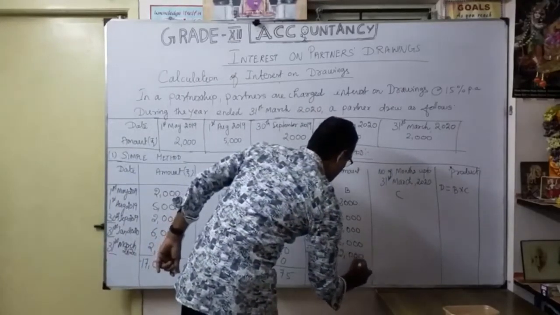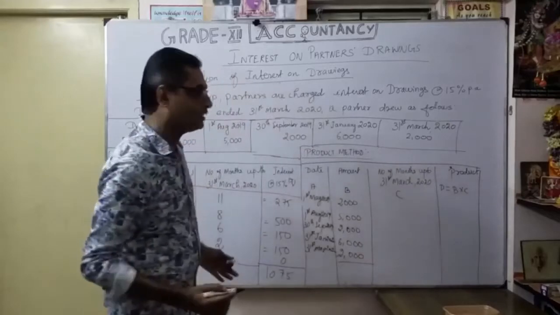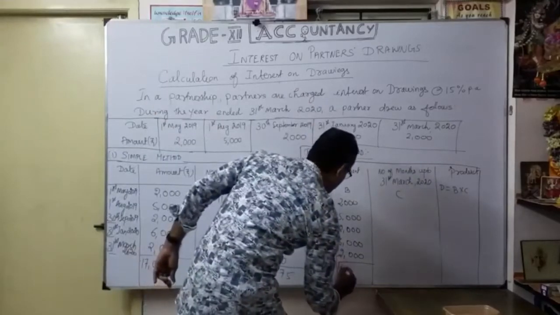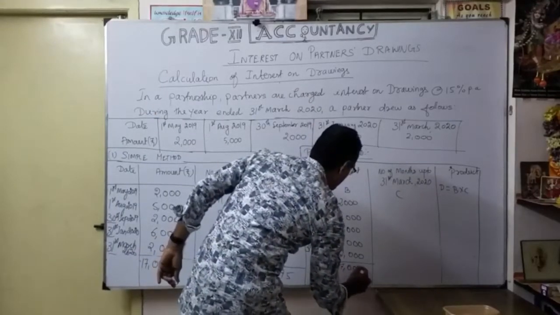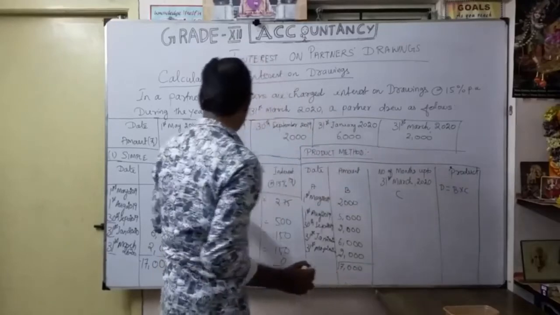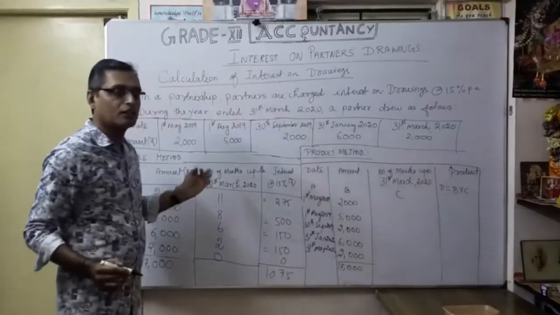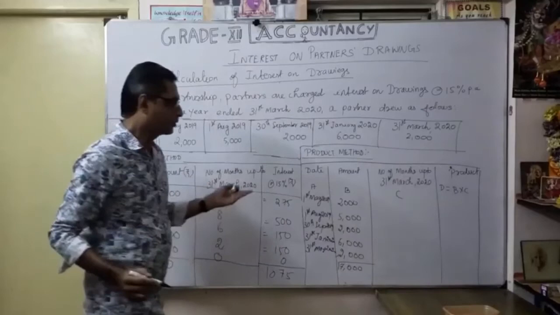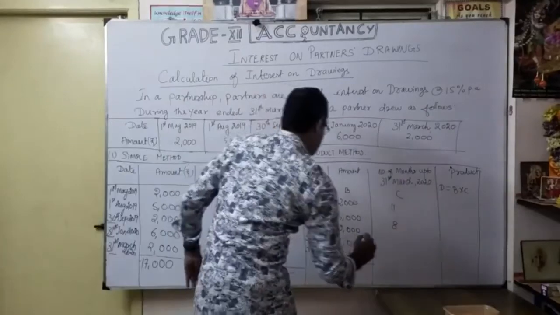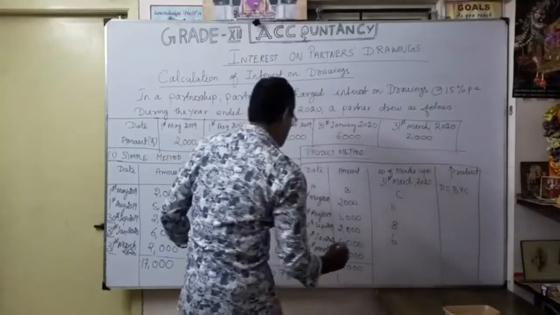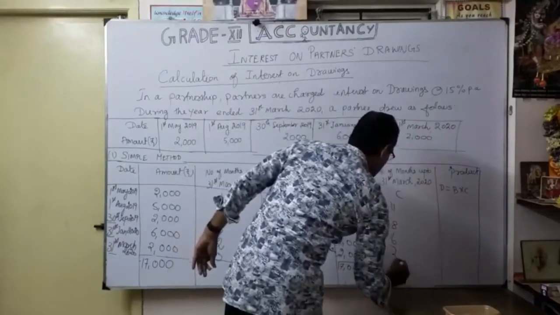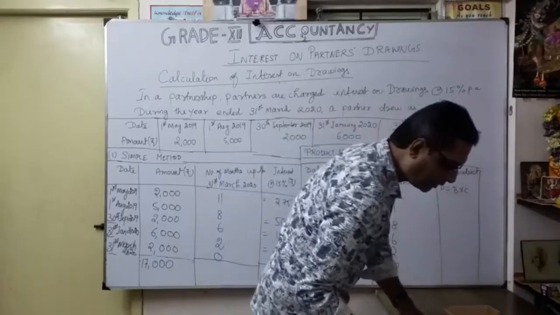So total drawings for the year, you know very well how much? 17,000. So again, you know the same; whatever we got earlier, you know how it will come: 11, 8, 6, 2, 0. So total comes to how much?